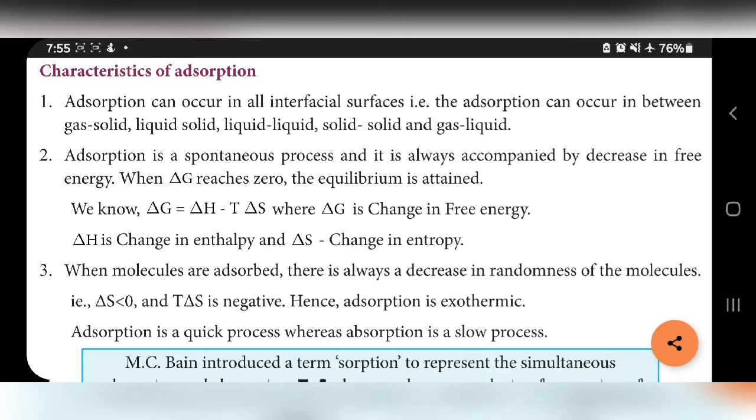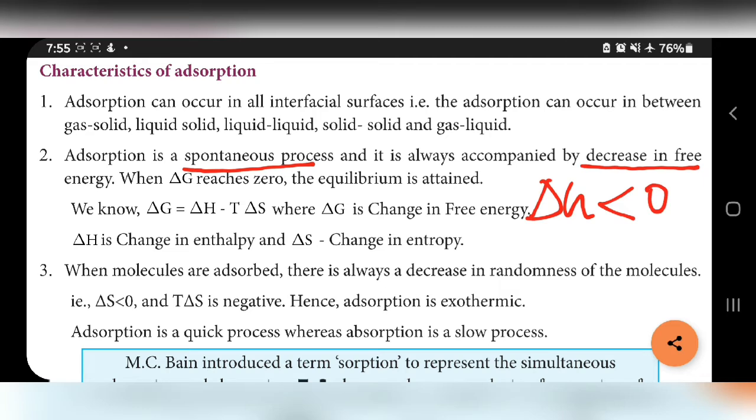Adsorption is a spontaneous process. Already you have studied the conditions in your thermodynamics lesson. So adsorption is a spontaneous process. It is always accompanied by a decrease in free energy, that means negative delta G. Already you know the conditions: delta G less than 0 means a spontaneous process, greater than 0 means a non-spontaneous process.